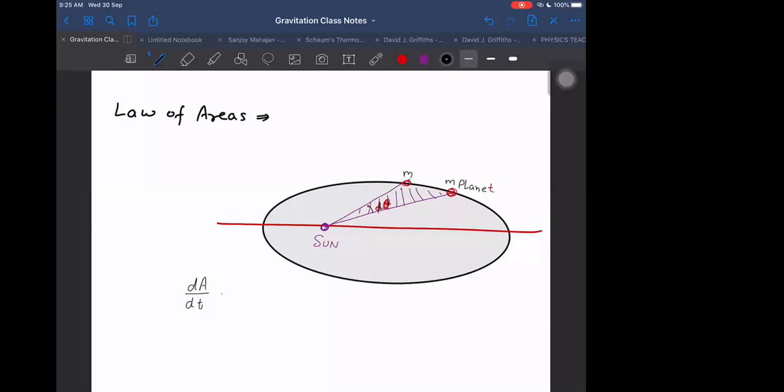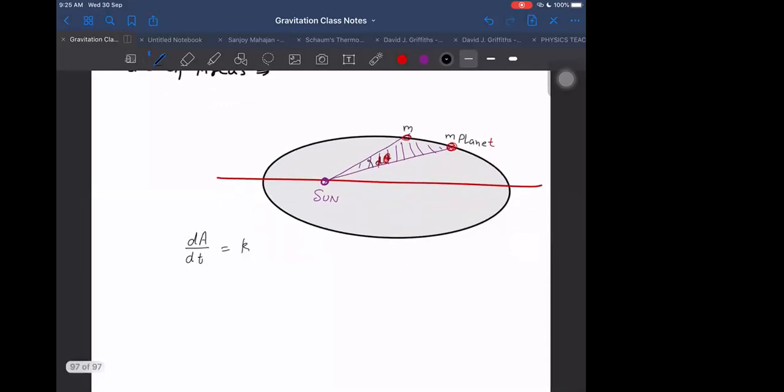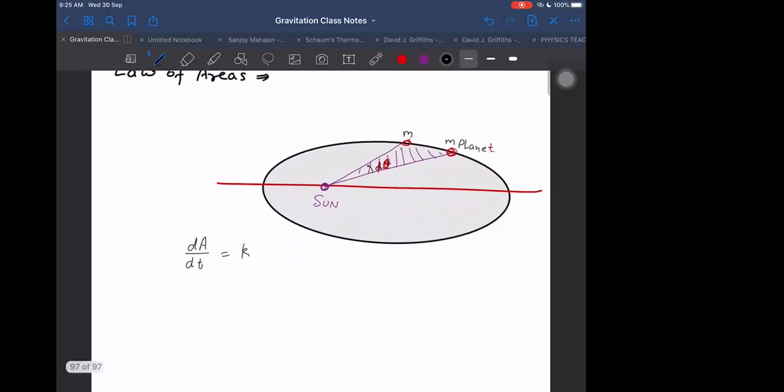First of all, let's find out what it means that dA by dt is constant. Okay, wait. I think I should go a different way. I should explain why Newton said that the mass has to be constant, and then I will explain why dA by dt is also constant in some cases, but not always.